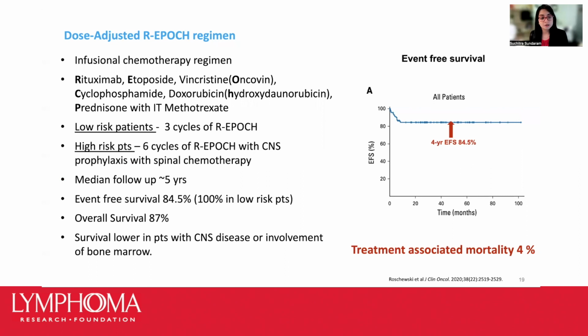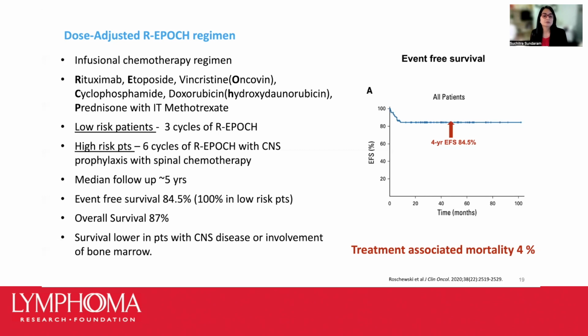The study also included a substantial number of patients with HIV. Patients were again stratified by risk, so patients with low risk received as little as 3 cycles of R-EPOCH, while those with high-risk disease received all 6 cycles of R-EPOCH, as well as spinal chemotherapy for CNS prophylaxis. And with a median follow-up of around 4.5 years, what we saw is dose-adjusted EPOCH achieved a freedom from progression of 82% and overall survival of 87%.